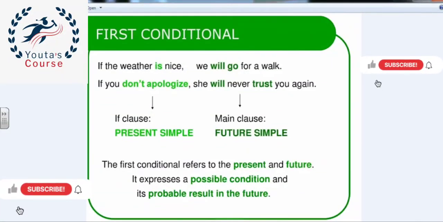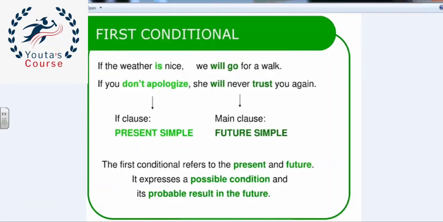Hello, my dear. We studied before together the zero conditional, and we said that we use it to talk about a general truth, a scientific fact, or when we give advice. And we use two sentences in the present simple tense linked by the word if.